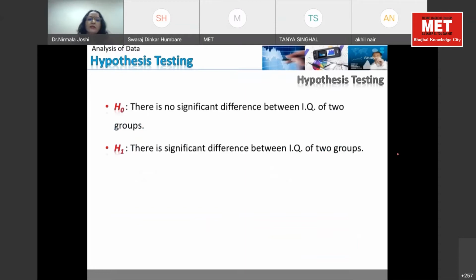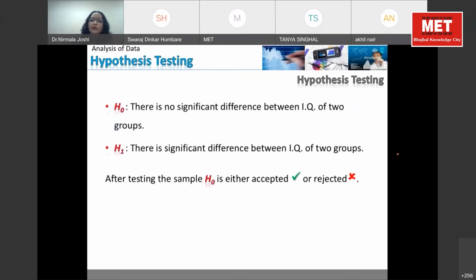Right now I have explained there is no significant difference between the IQ of two groups, if I am drawing a conclusion from two groups, the engineers and non-engineers. But the alternative will be that there is a significant difference between the IQ of the two groups. This way we actually develop the hypothesis.